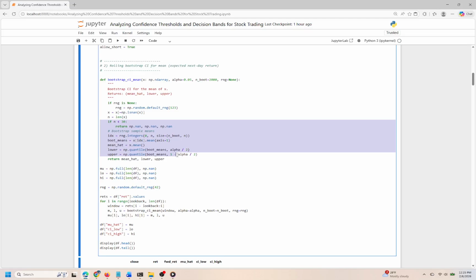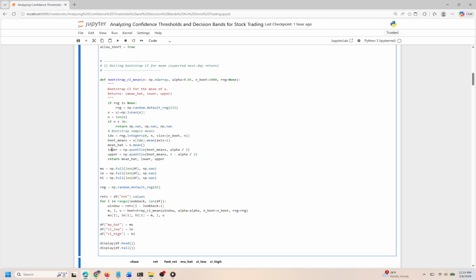It's important to note that if the dataset is small, particularly fewer than 30 observations, the function gracefully returns NaNs, indicating insufficient data for reliable inference. Next, we loop through our data frame containing past returns, extracting rolling windows of data based on our lookback period.